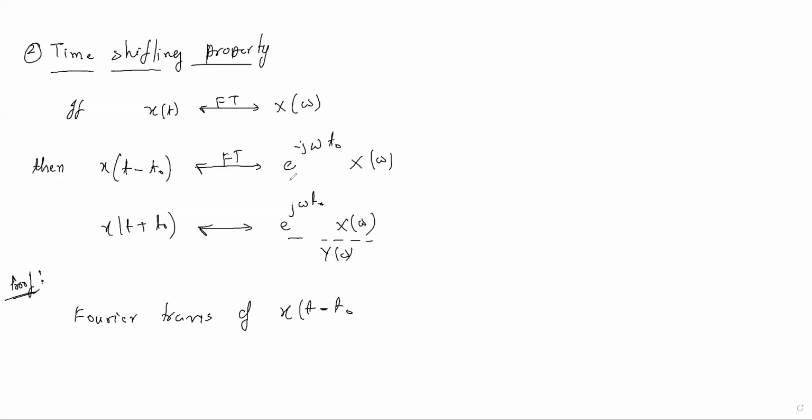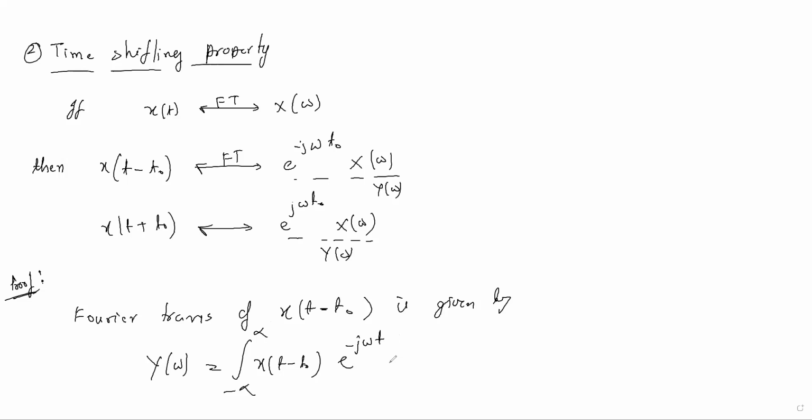Let me solve for this. The Fourier transform of x(t minus t naught) is, suppose, Y of omega, and you can write the formula like this: integral from minus infinity to infinity of x(t minus t naught) e to the power minus j omega t dt.